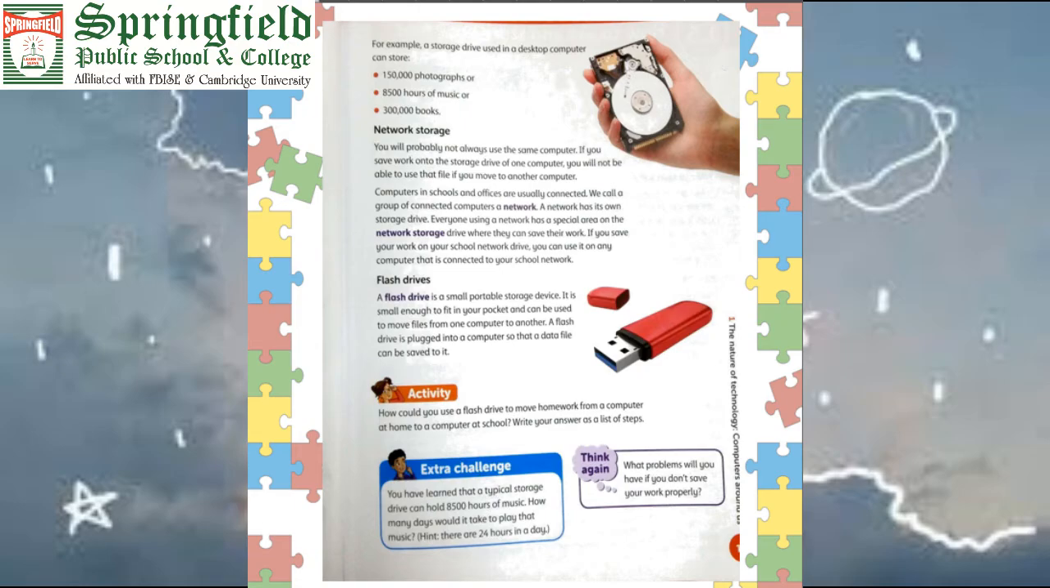A network has its own storage devices. Everyone using a network has a special area on the network storage devices. If our computers are connected in a network, I can easily access your computer, I can easily access your work. So I have a storage space that is allocated to me. I can save my data on that space, and it is called network storage, where I can easily save my data and access it if I'm not using my own computer in my own place.